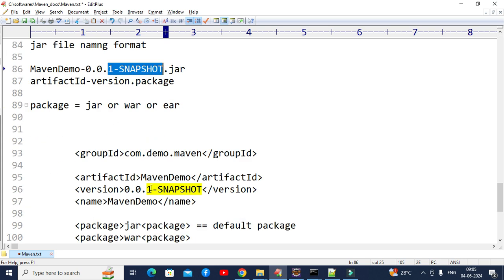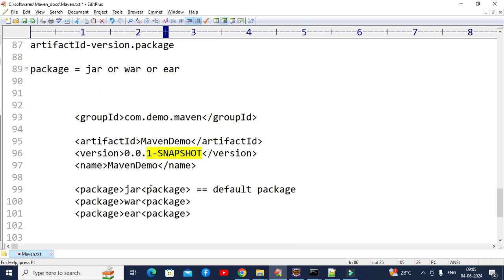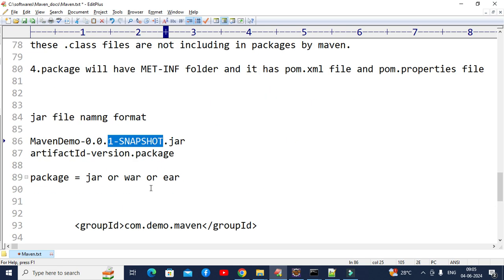And then this jar, when we extract it, inside it we can see there is a META-INF folder. This folder contains the pom.xml file and pom.properties file. Yeah, that's it guys.